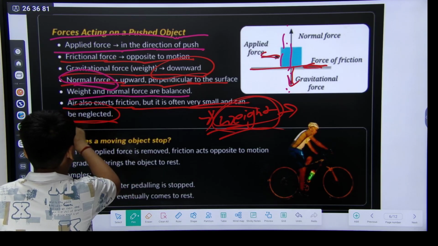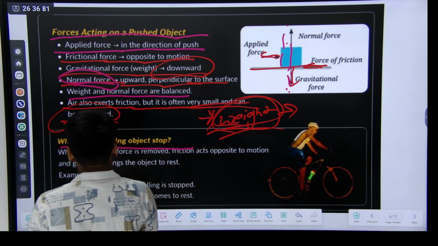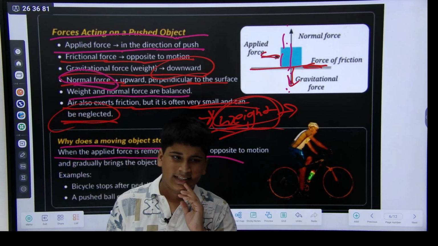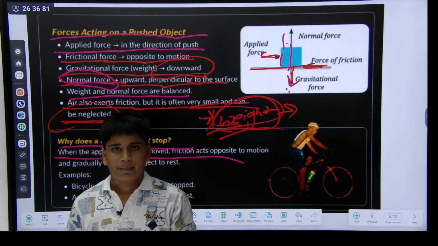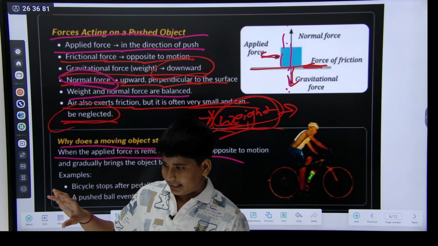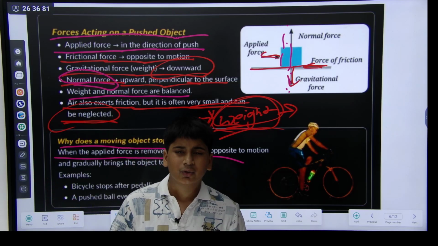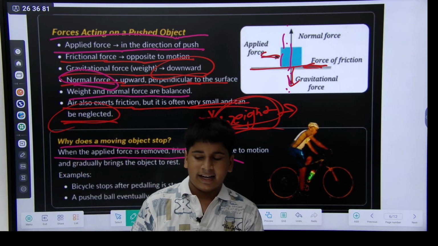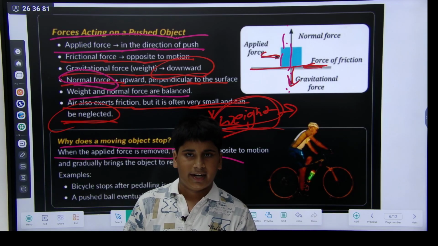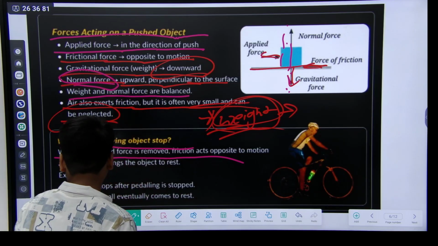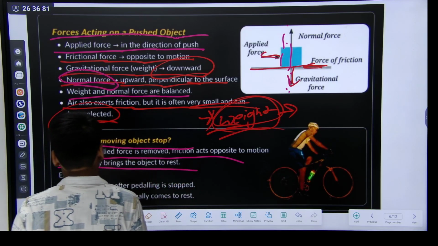Why does a moving object stop? Because of the opposing force. When you apply force, the object moves, and when the force is gone, it stops and gradually comes to rest.